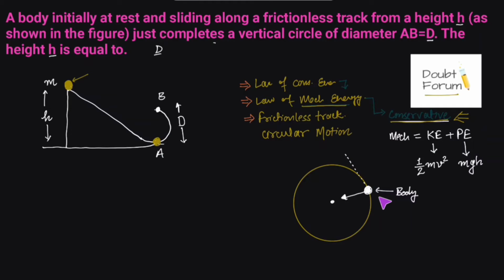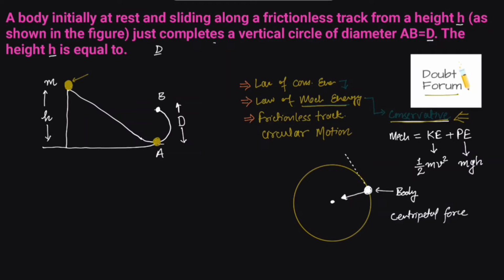But if you want a body to move in a circular path, there has to be a force towards the center of the circular path, and that force is the centripetal force. Centripetal force is the prime requirement for any object to move in a circular path.